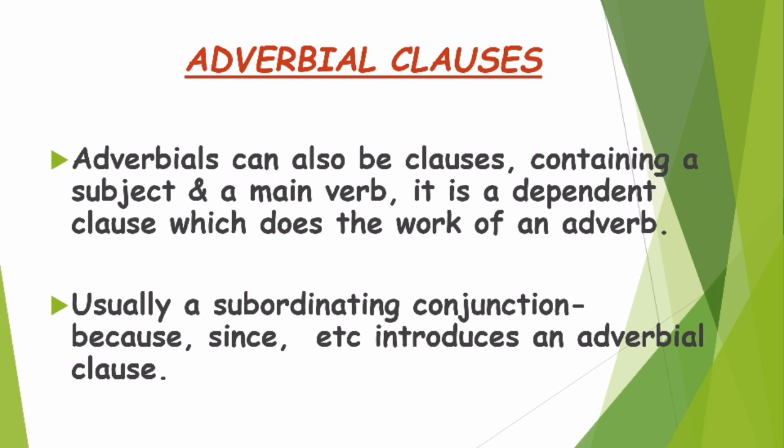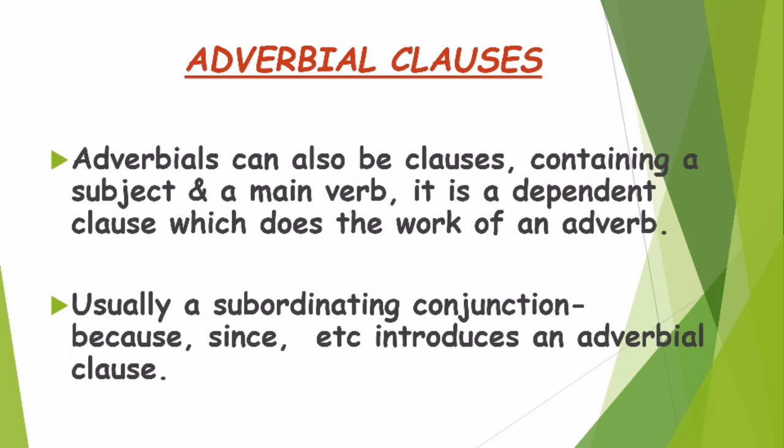Okay. So now let's see what are adverbial clauses. Adverbials can also be clauses containing a subject and a main verb. It is a dependent clause which does the work of an adverb. ये क्या होता है? एक dependent clause होता है. Dependent means it will be depended on some other part of the sentence. Got it? Like usually a subordinating conjunction is used, like because, since. It introduces an adverbial clause.